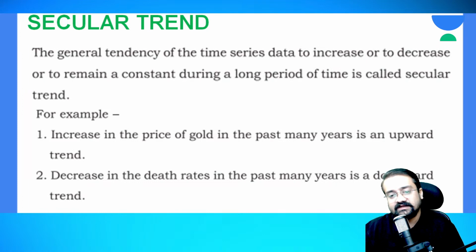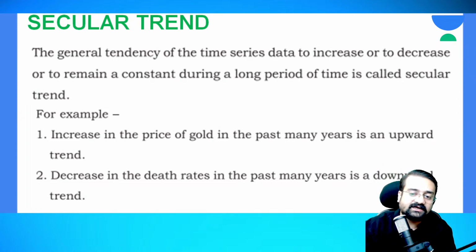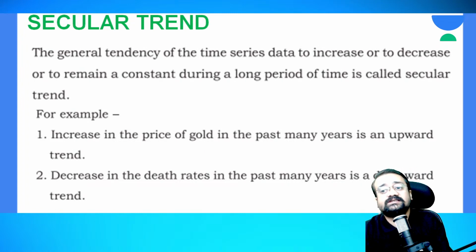Let's consider this example here, that is increase in the price of gold. So we can see that from the past few years the price of gold has been increasing. It has somewhat decreased at times, but when you see the trend, it is always upward, that is, always increasing. So such a long durational increase, or it may be a decrease. Say for example, the polio cases in India have gradually decreased or are not at all found now. Such a type of decrease is also known as secular trend.